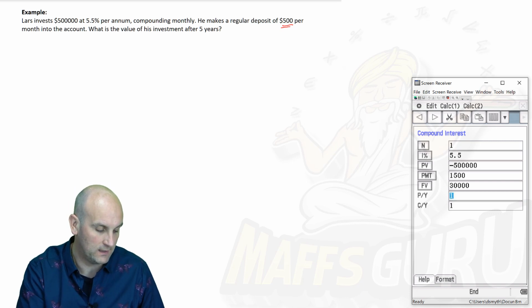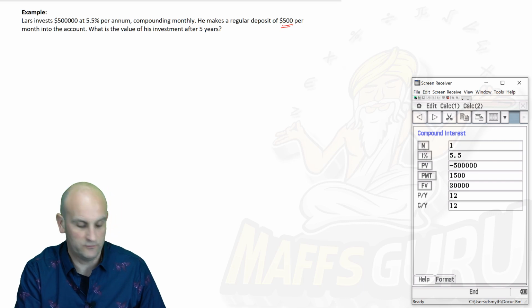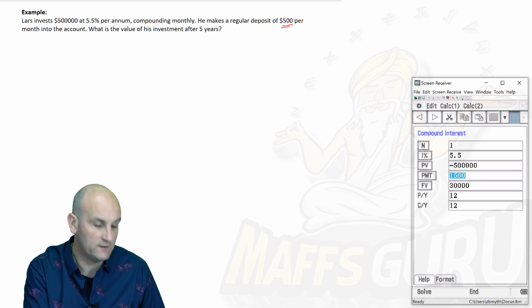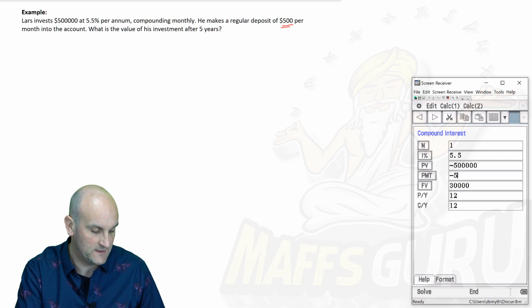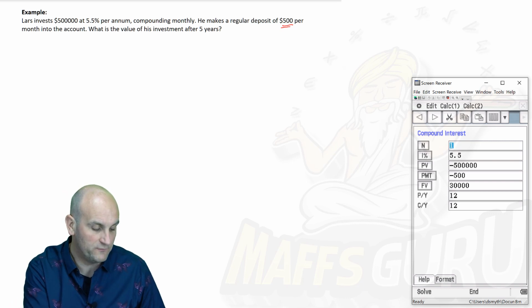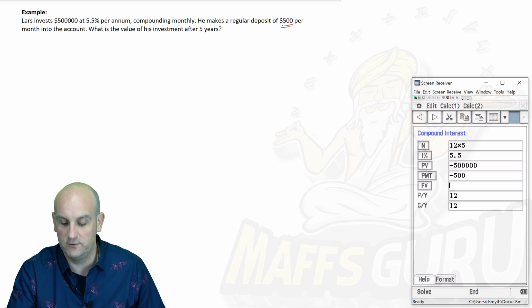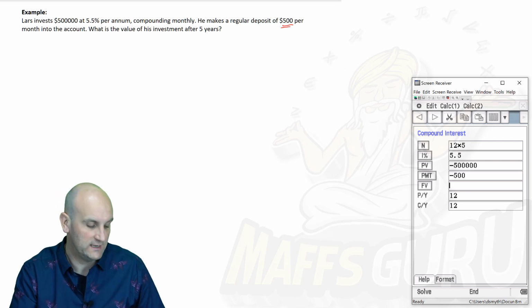So I now know my compound periods are going to be 12. He makes a regular deposit of $500 per month, so payments per year, also 12. And he's giving a payment of $500. Now remember, again, that's going to be minus 500. What is the value of his investment after 5 years? So my number of payments, I've got 12 payments a year times 5. The calculator will work that out for me. And it wants to effectively know what is his future value? I've got all my information in there. I've only got one blank.